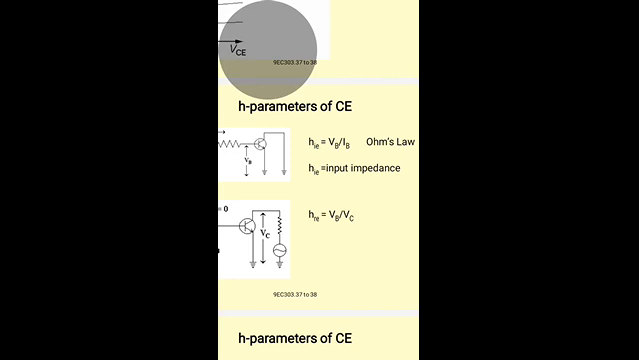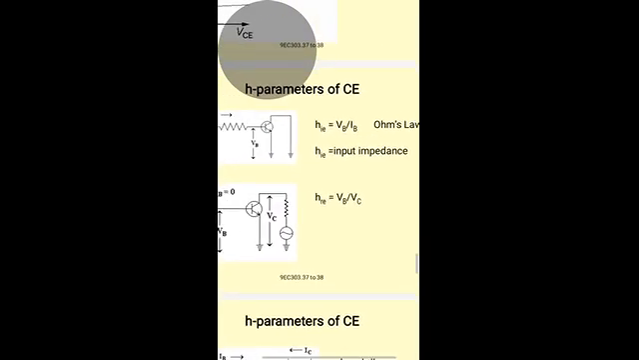So HIE is the input impedance of the common emitter configuration, the ratio of its input voltage to the input current. For the CE configuration, input voltage is the base voltage VB and input current is IB, so HIE is VB by IB.